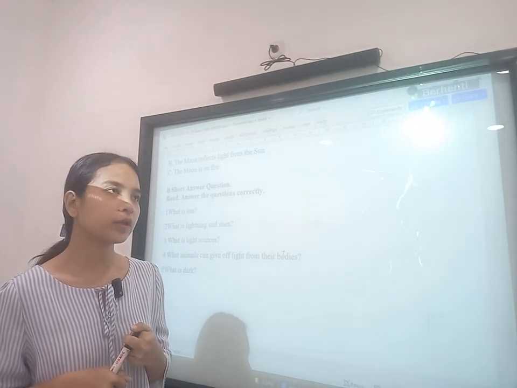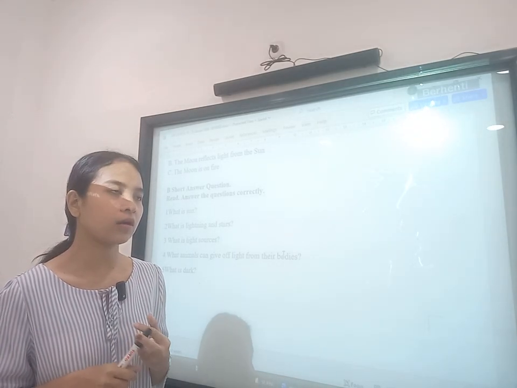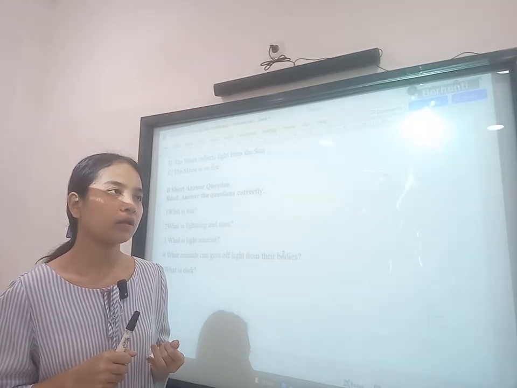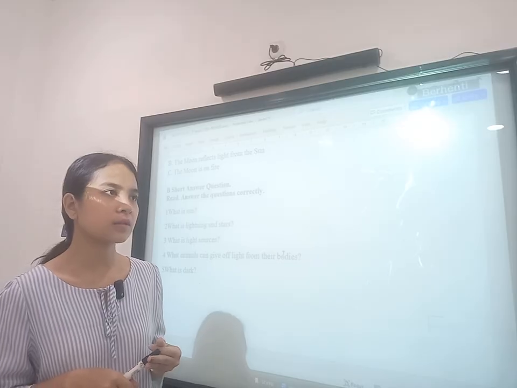The materials that we need are a flashlight, cardboard, and transparent glass.